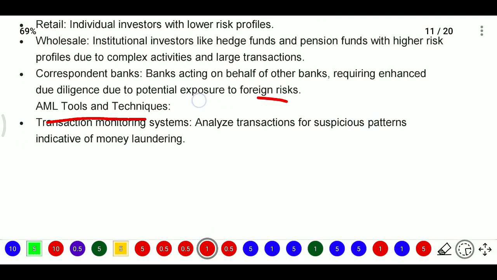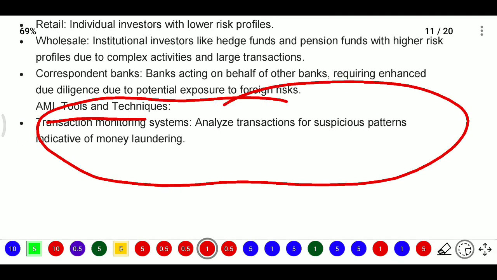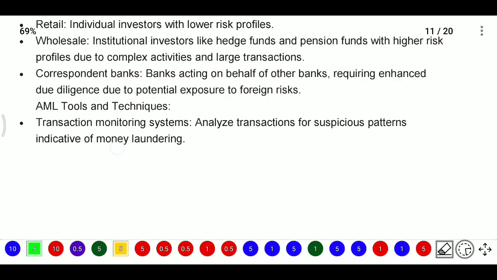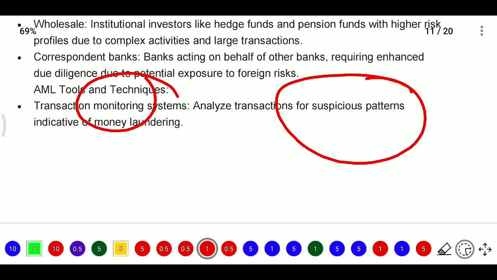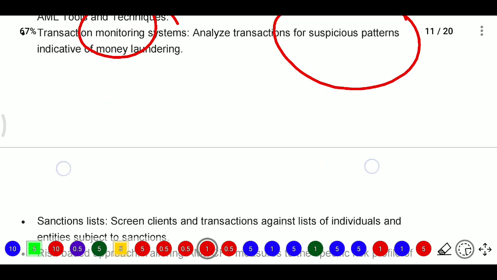The transaction monitoring system analyzes transactions for suspicious patterns indicating money laundering. So what are the tools or techniques for AML? First, they will use monitoring systems to analyze the transactions. If the transaction shows a suspicious pattern, they will indicate money laundering.